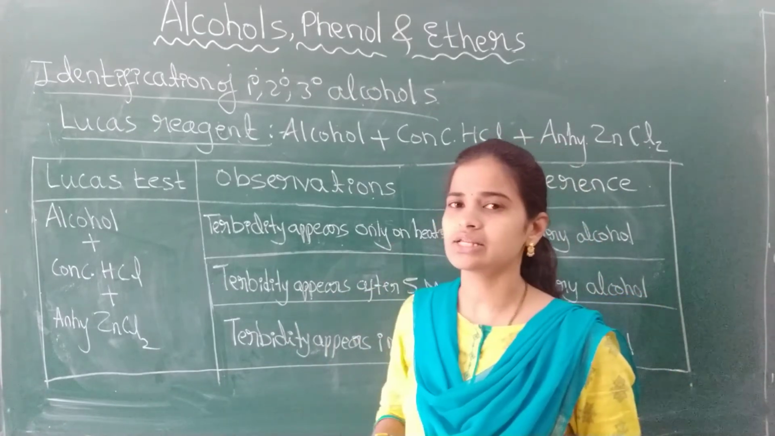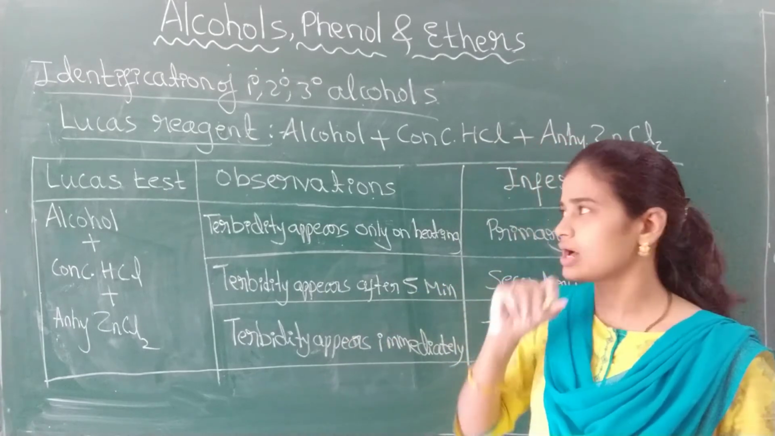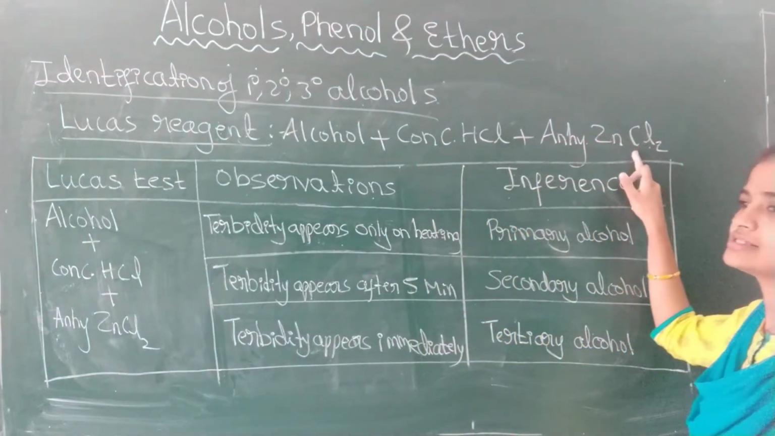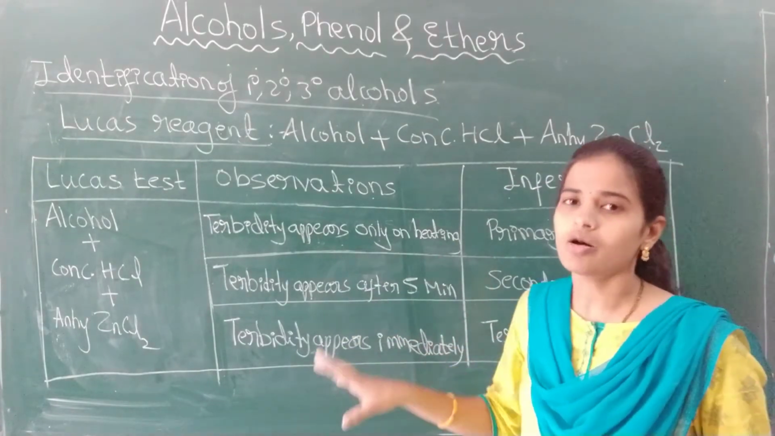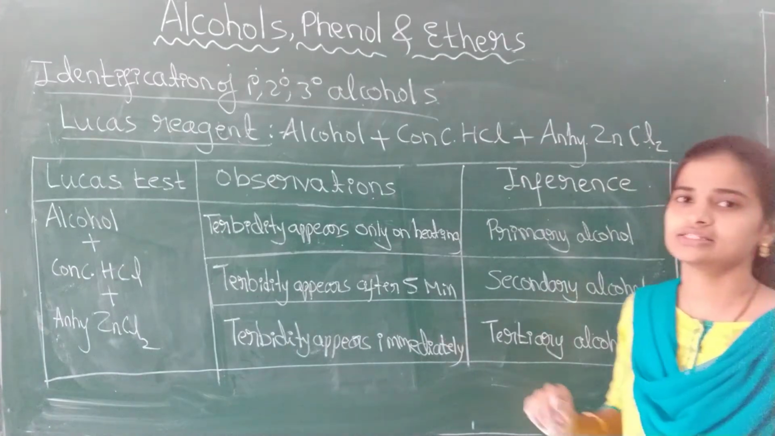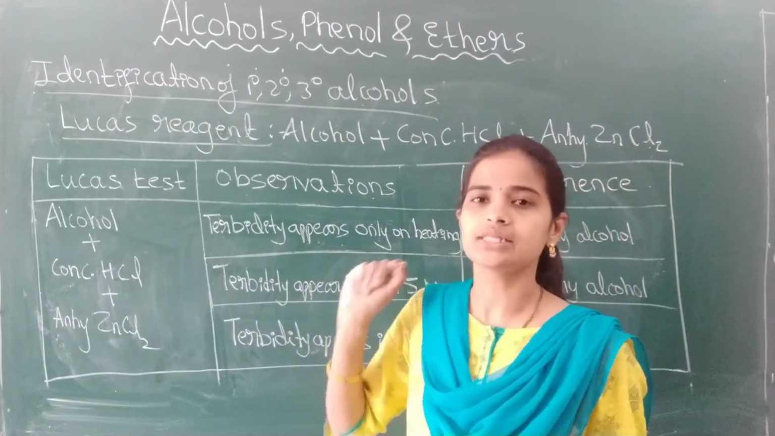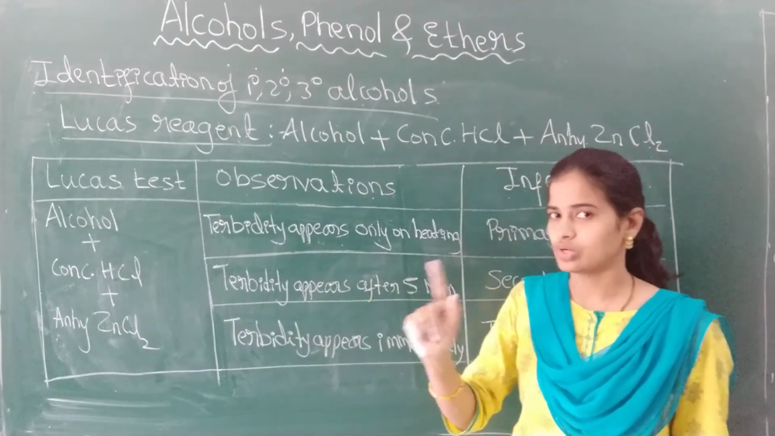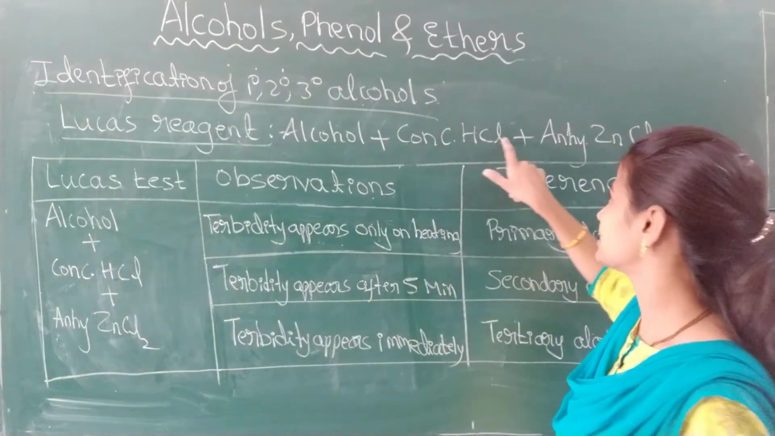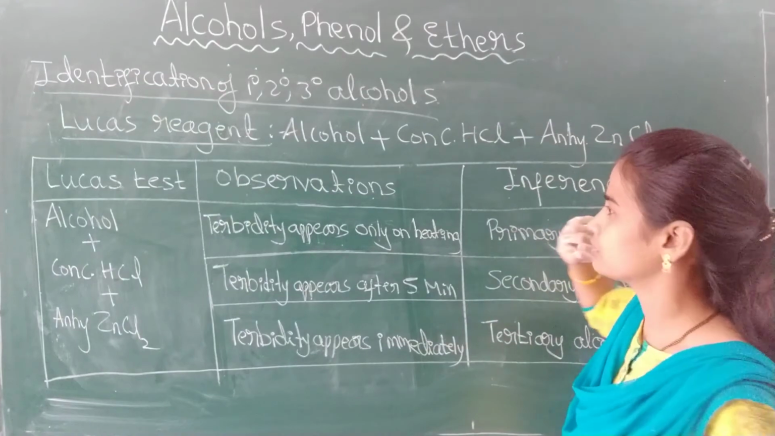What is Lucas reagent? What do we take as a Lucas reagent? Concentrated HCl and anhydrous ZnCl2. The combination of concentrated hydrochloric acid and anhydrous ZnCl2 is called Lucas reagent. Please do remember, very important for 1 mark. What is Lucas reagent? Concentrated HCl and anhydrous ZnCl2.